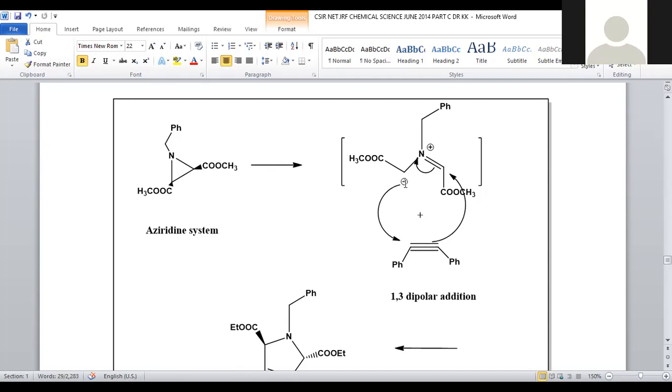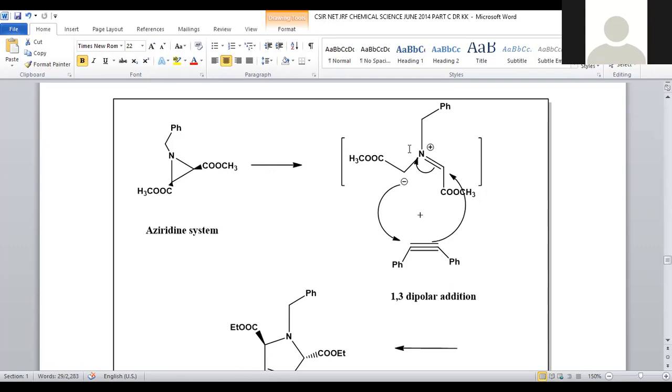Nitrogen, associated with a lone pair of electrons, contributes towards the double bond, and you get a positively charged nitrogen and a carbanion.